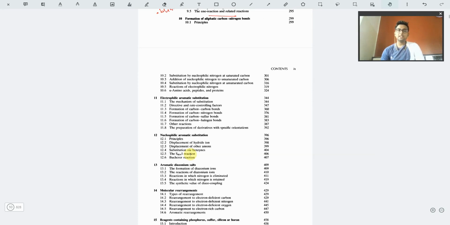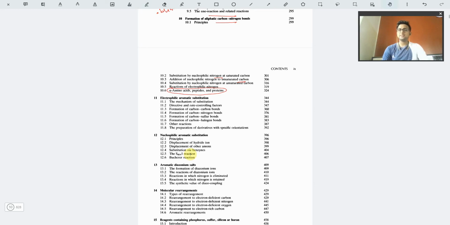First is aliphatic carbon nitrogen bonds. We have nitrogen saturation, we have unsaturated carbon bonds, we have electrophilic nitrogen. The most important part here is the amino acids, peptides, and proteins. This part is quite properly explained in this book, but I would still recommend following another bioorganic book for these parts.